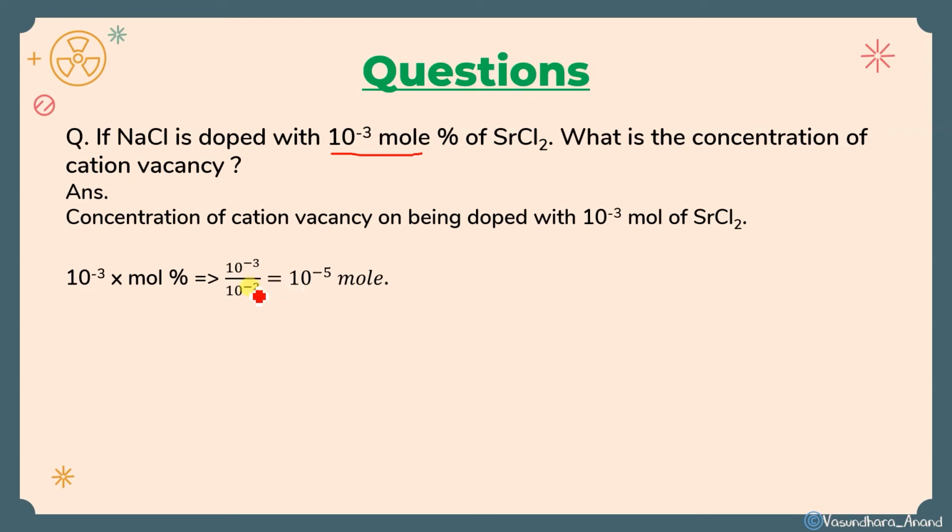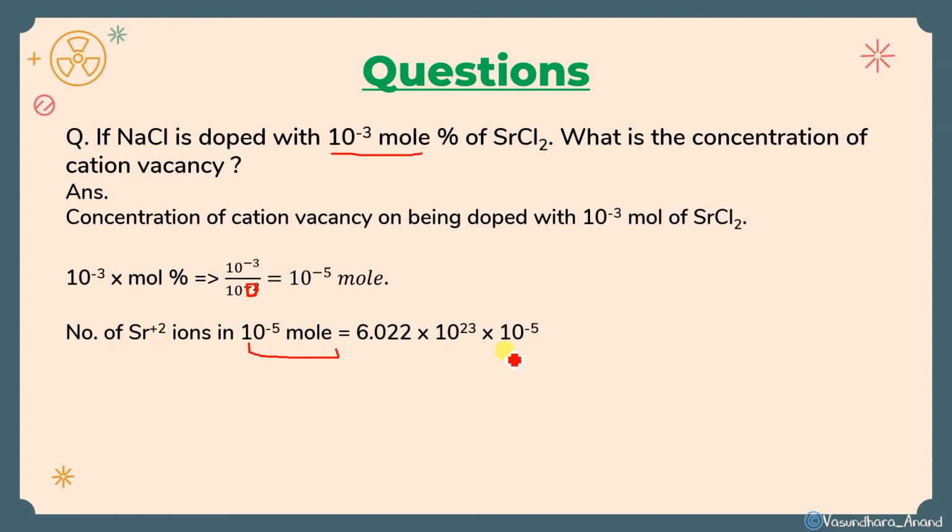If you'll do, 1 second, sorry, it should be plus 2 only. 100 से यहाँ पे divide करेंगे. Okay, this will be 100 division. So when it goes up, it will be 10 to the power minus 5 mole, and we know that in 1 mole 6.022 into 10 to the power 23 particles are there, isn't it? So cationic vacancy will be there. So what will happen in 10 to the power minus 5 mole? If 1 mole में इतने हैं, तो 10 to the power minus 5 multiplied by this and you will get the answer 6.022 into 10 to the power 18 Sr plus 2 ions will be there, which will create